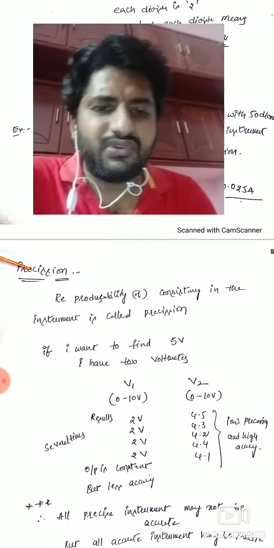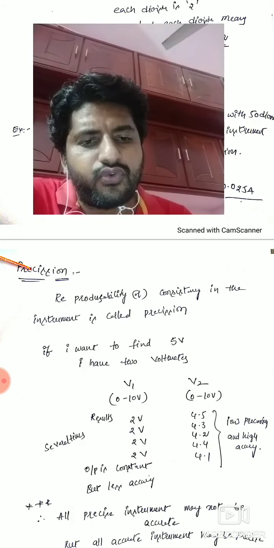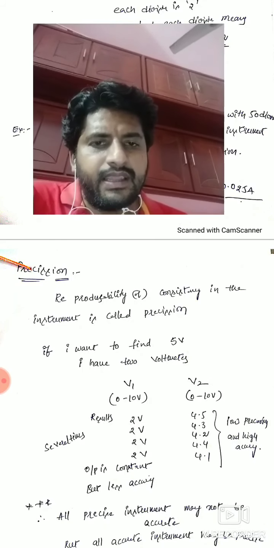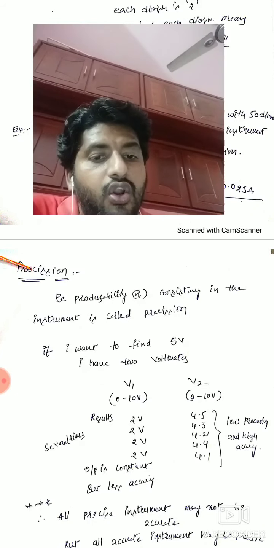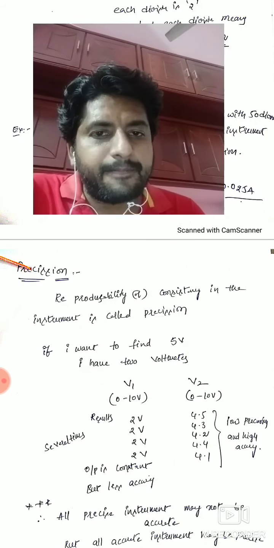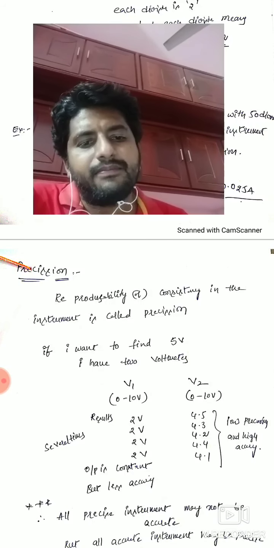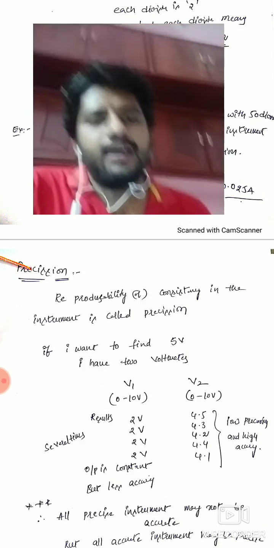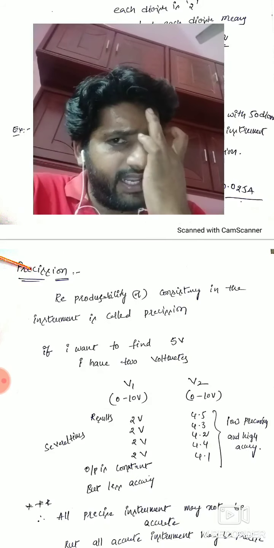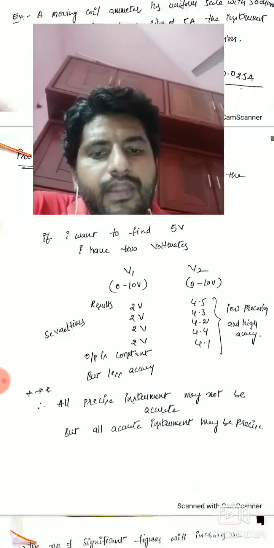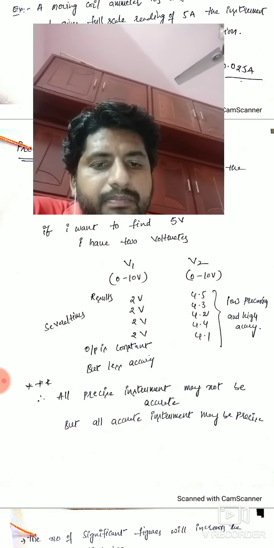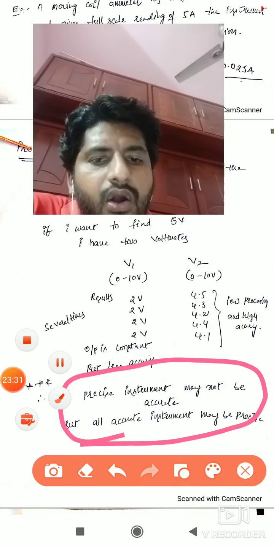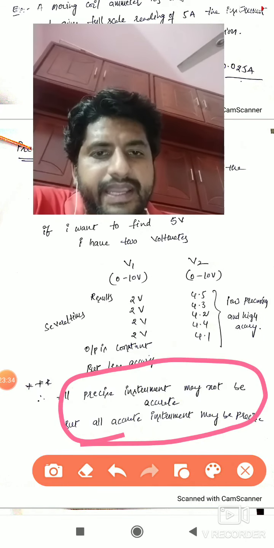And with one more instrument, you conduct the test and you get the results 4.5, 4.3, 4.2, 4.4. It doesn't have any reproducibility. That means this type of instrument is a low precise instrument. What about the accuracy? The accuracy is high. Low precise and high accuracy instrument. In this you have to note something very important. This is very important. All precise instruments may not be accurate.